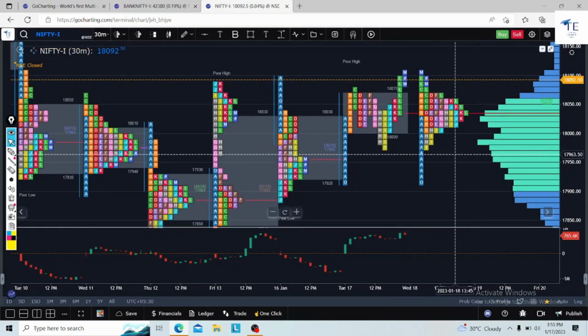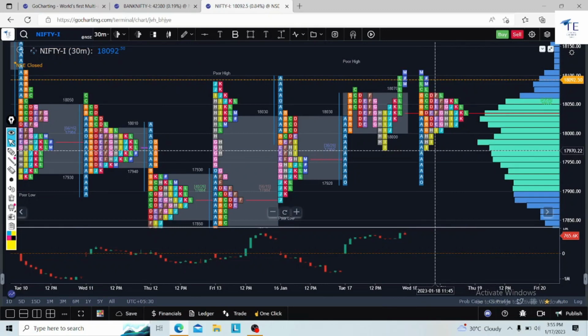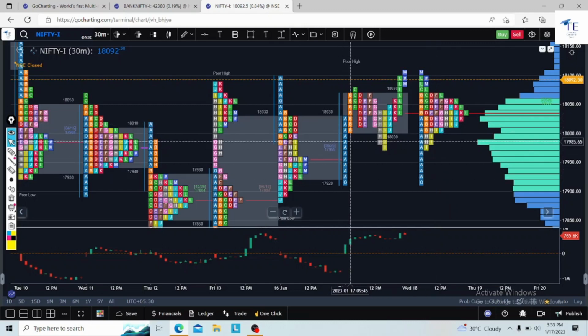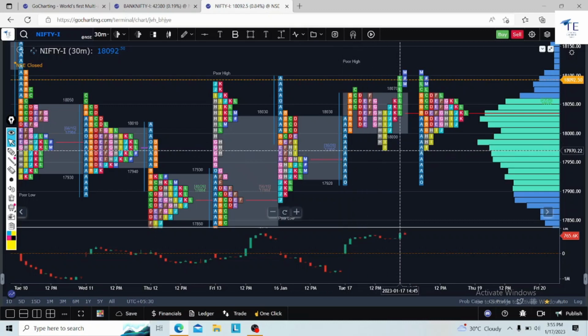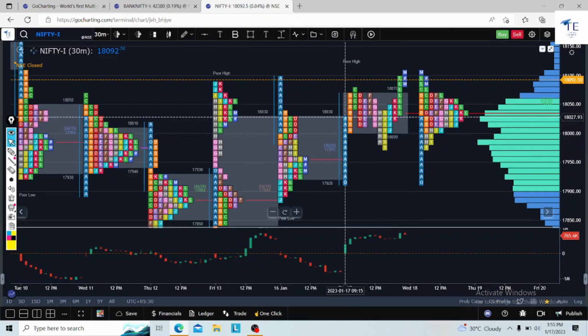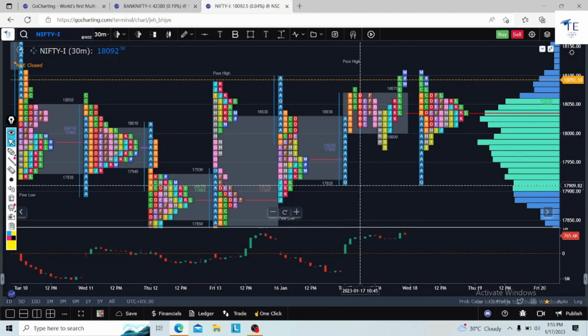Okay, so why did the market take support at 17,970? Are the early morning buyers strong or not? Where do we have to check? This is the final check we have to do: the half-back of the A period high and A period low.